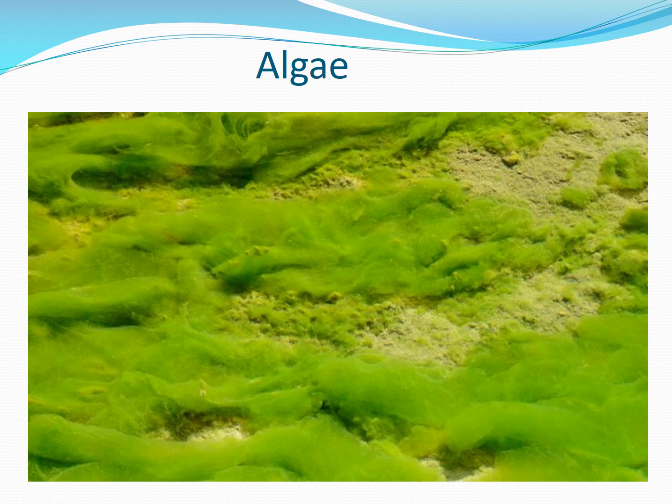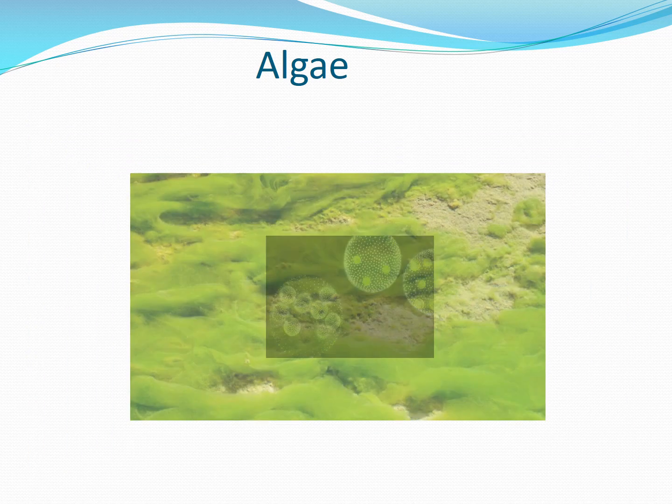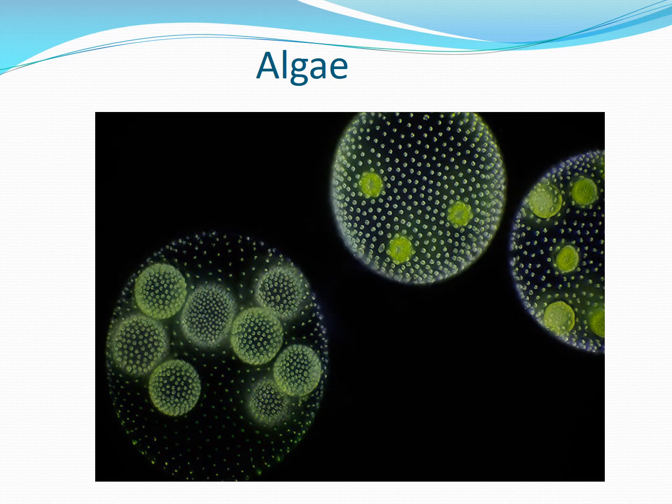Algae. Algae are the green structures which you normally see on water. Many algae are macroscopic. Macroscopic means it can be seen with the eye, whereas there are many which are microscopic. That means you need to have a microscope, as you can see here. This is a microscopic form of algae.